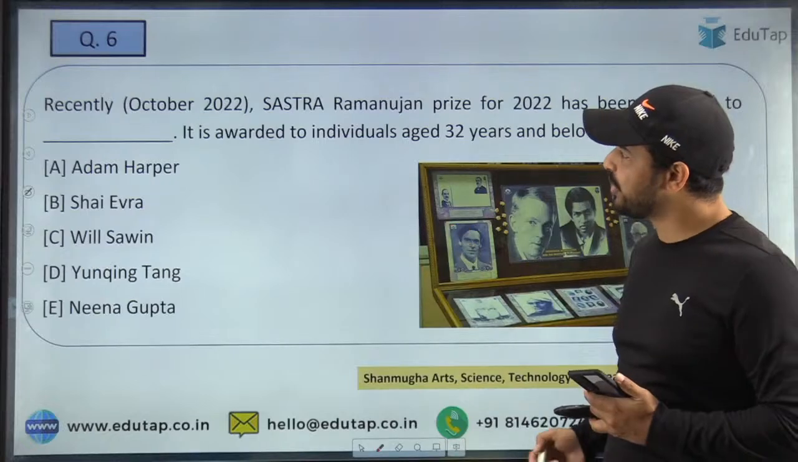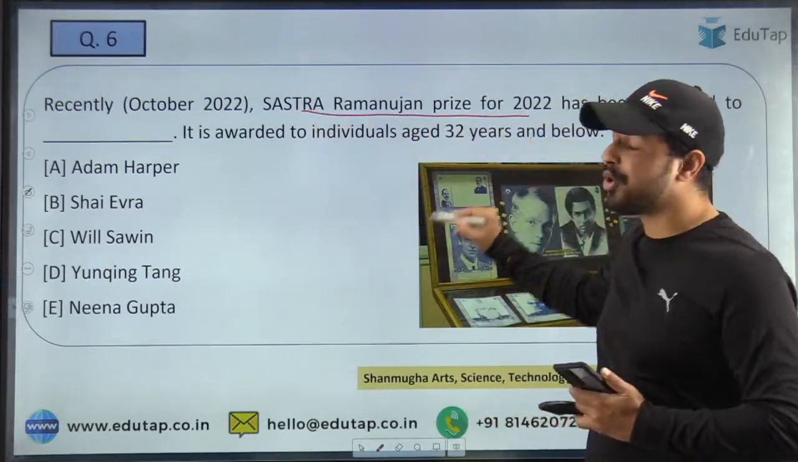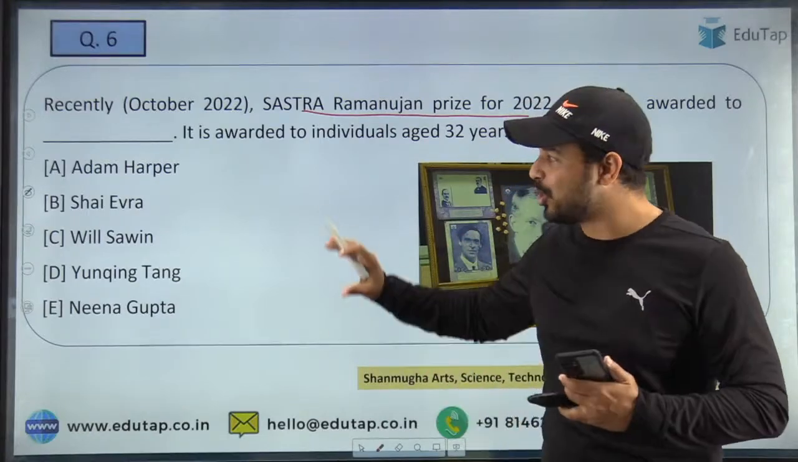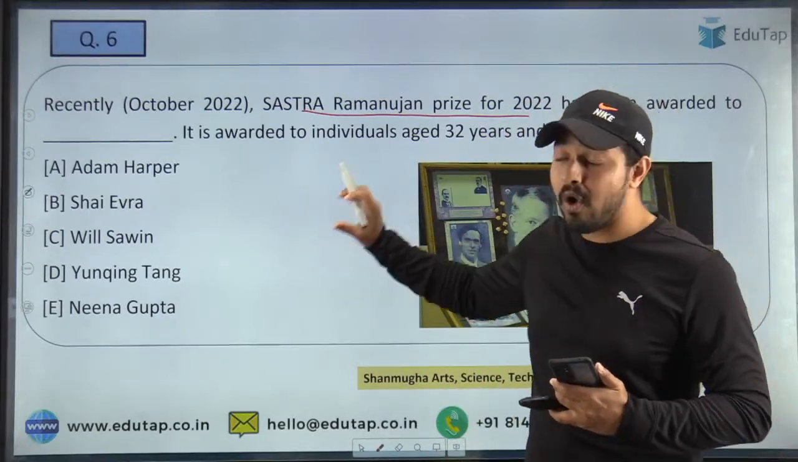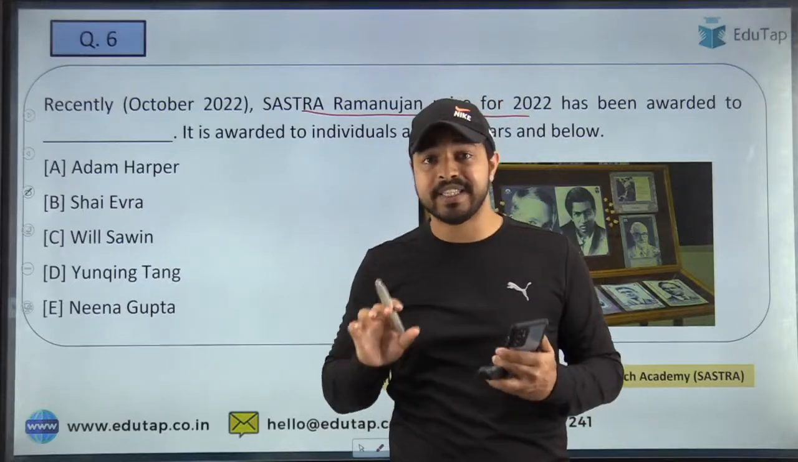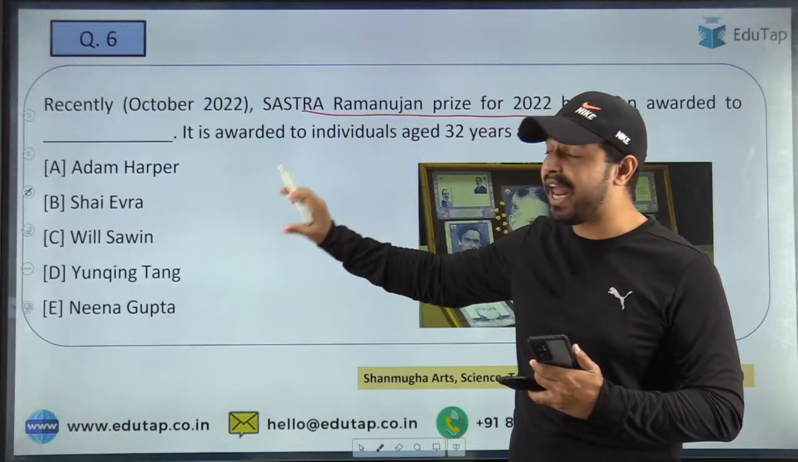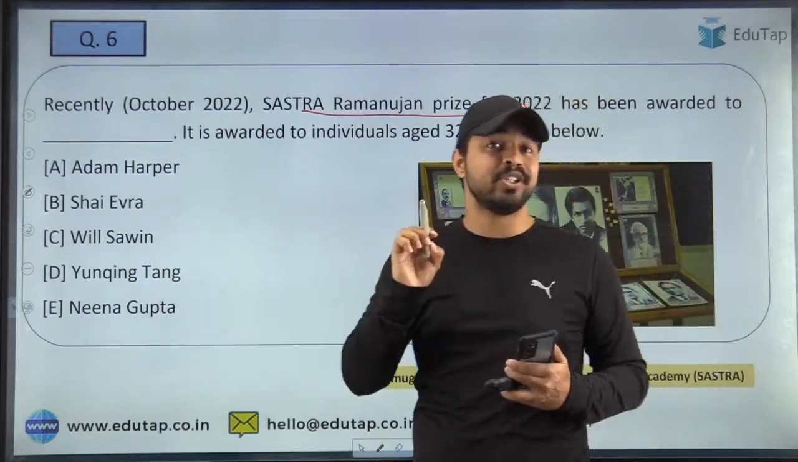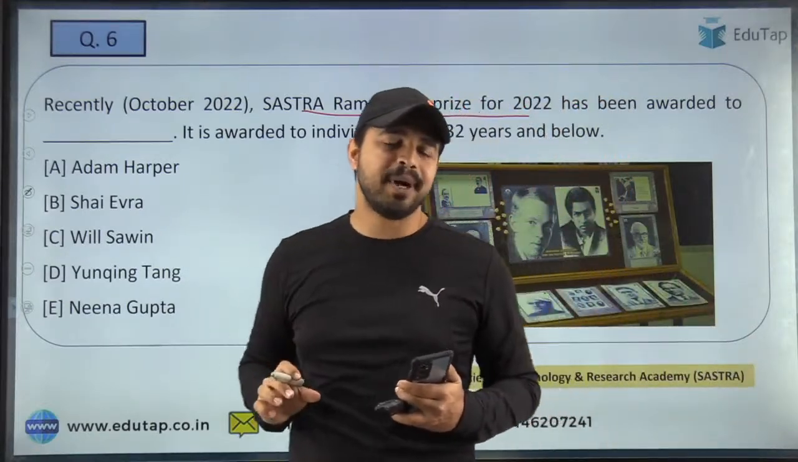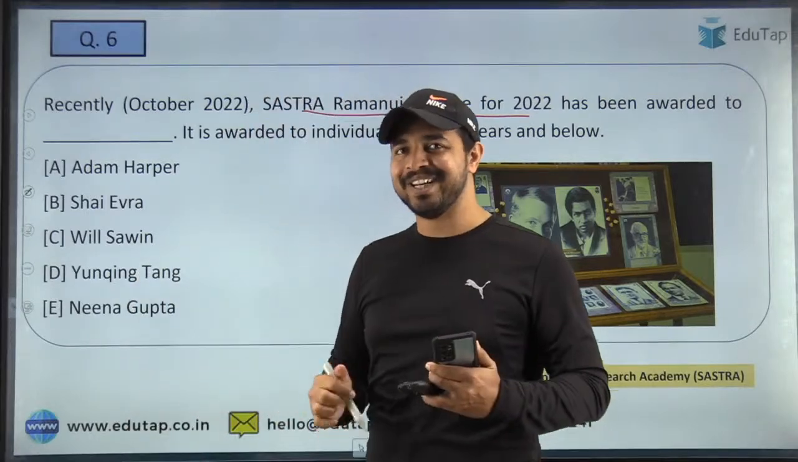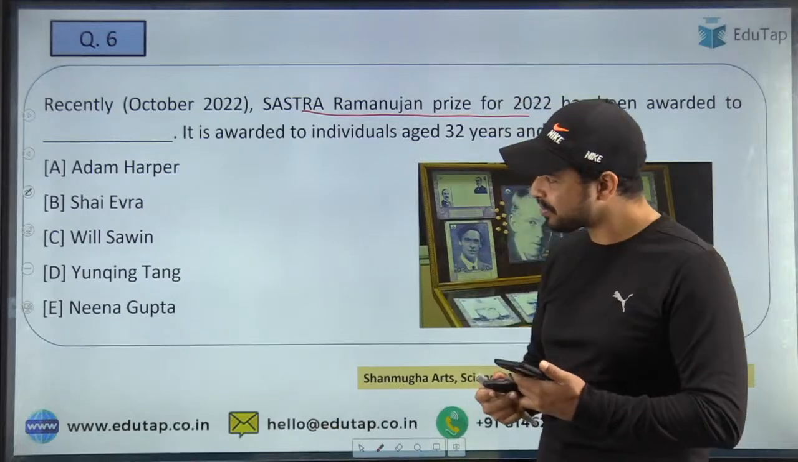So here guys, the next question is Shastra Ramanujan Prize for 2020. It was being conferred. So quickly tell me the name of the winner, that who among the following was the winner for year 2022. So guys, here you can see that so many options are given and almost all the people have won the Ramanujan Prize. But you must remember which of them is the personality who has won this award for this particular year. So quickly tell me the right answer, guys.